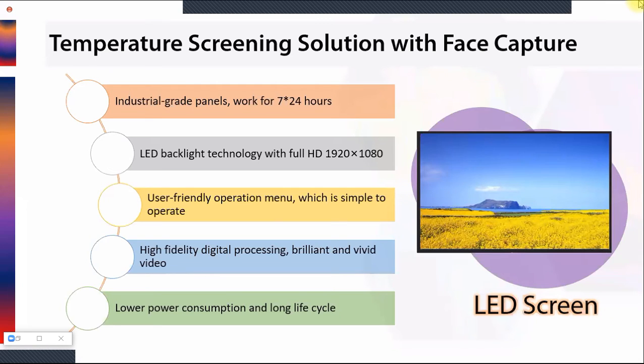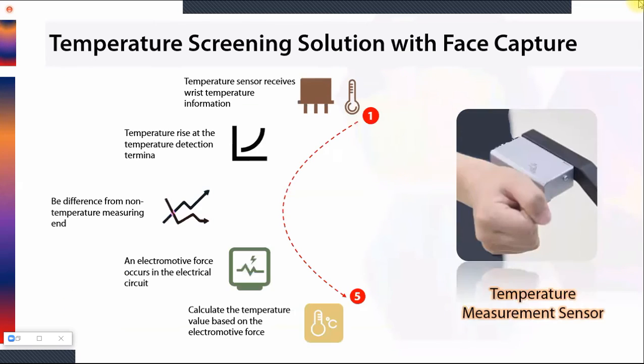Then there will be an LED screen. This will be an industrial grade LED screen, 24 by 7. It's a full HD screen, very user friendly, and a high performance LED screen. Then the sensor has an accuracy of 0.1 degree Celsius, and it's quite better to go with this, because I'll tell you one advantage of this wrist temperature sensor.